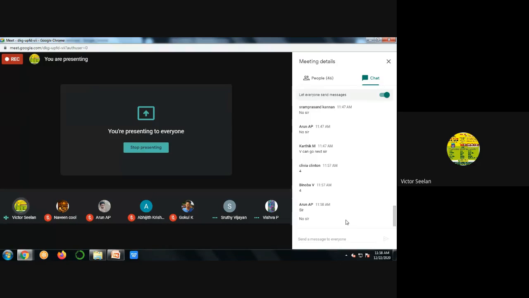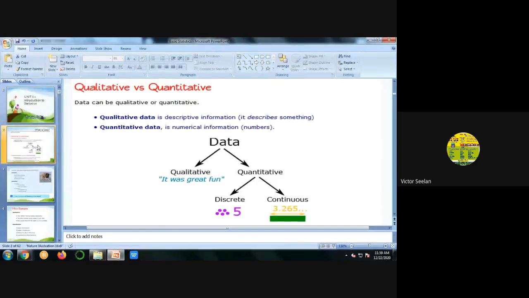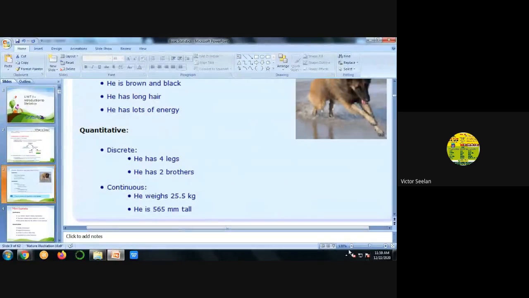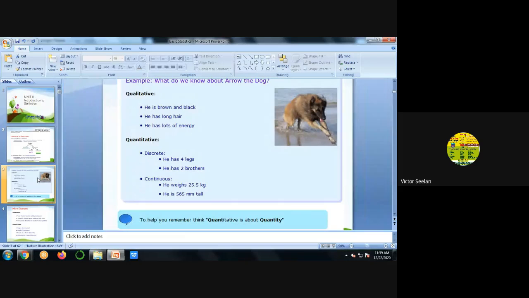Okay. So till now we discussed these things. What is data? What are the types in data? There is qualitative and quantitative. And in quantitative, there are two types. One is discrete, and another one is continuous.